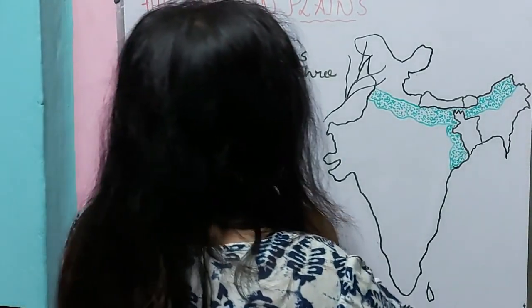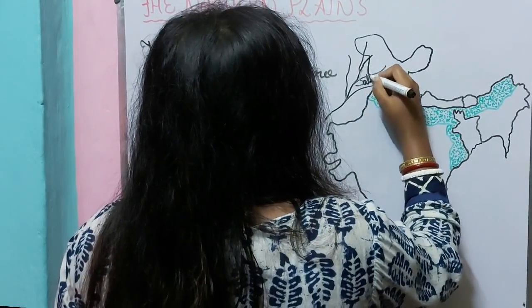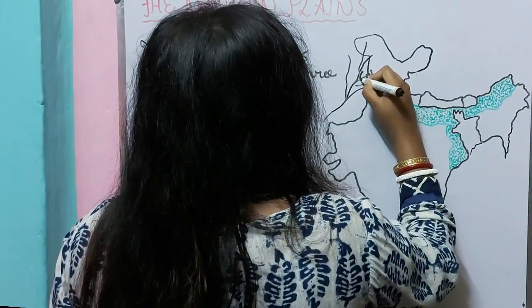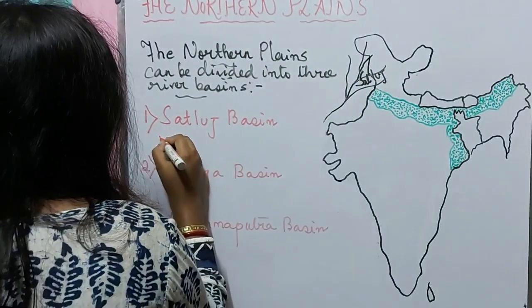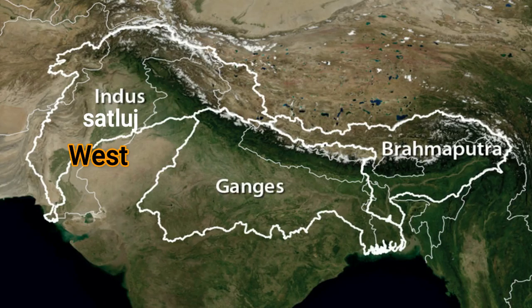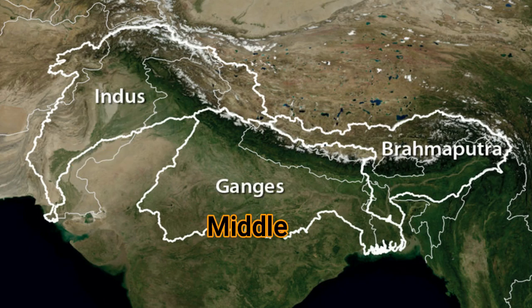Now, here is the Satluj Basin. So, we can say that it is in the west. Where is the Ganga Basin? The Ganga Basin is here in the middle. And here is the Brahmaputra.